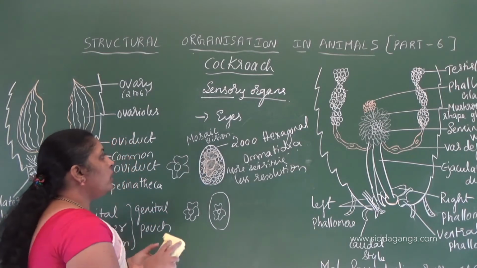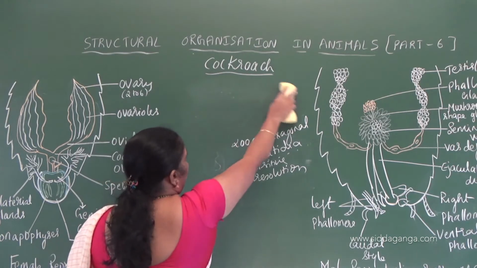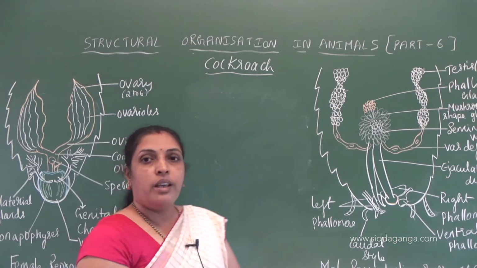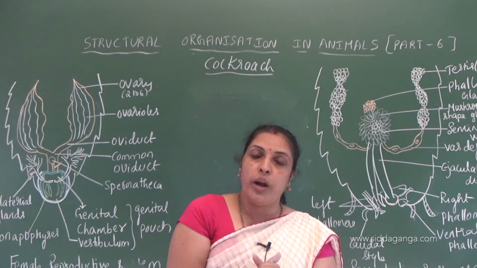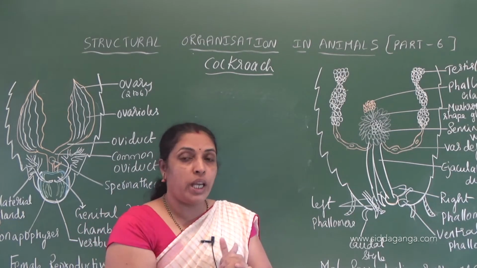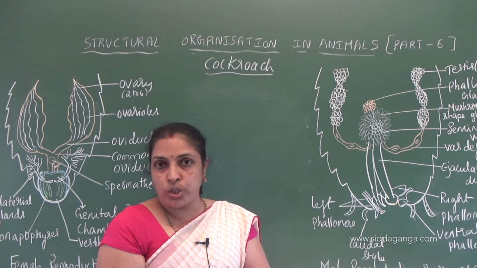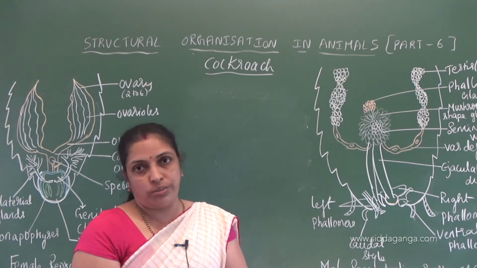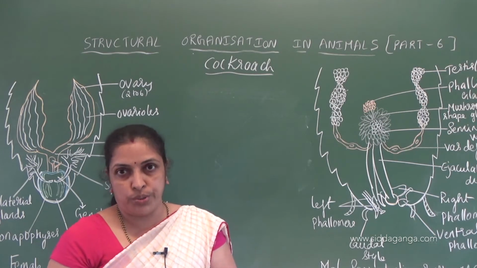That is about the eye of cockroach. Competitive question: in cockroach we see compound eyes, how many ommatidia are there? 2000 hexagonal ommatidia. The image we get through this compound eye is called mosaic vision, which is highly sensitive and has less resolution.